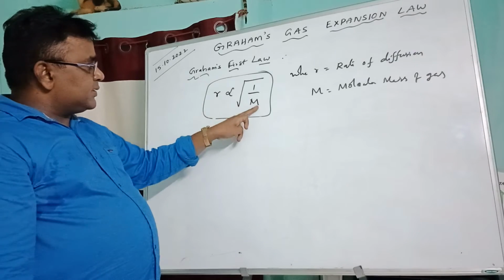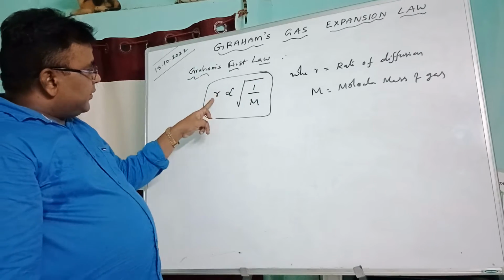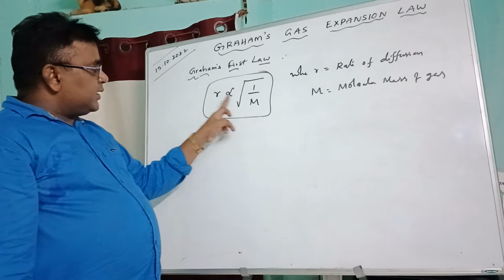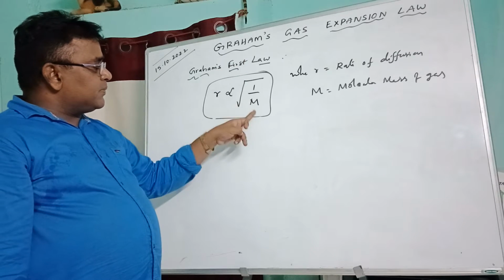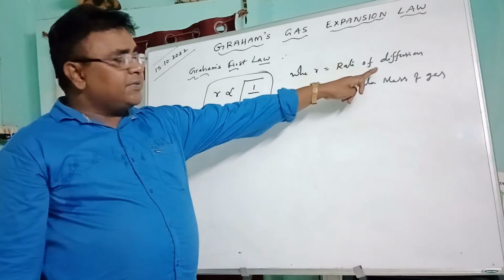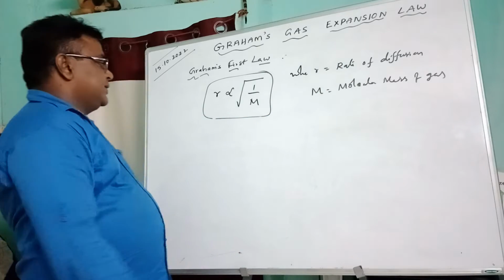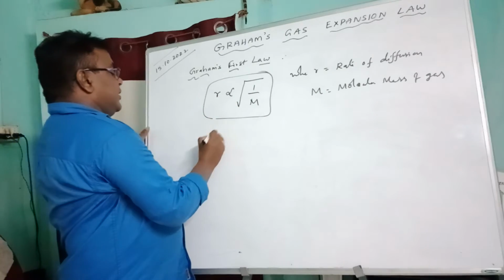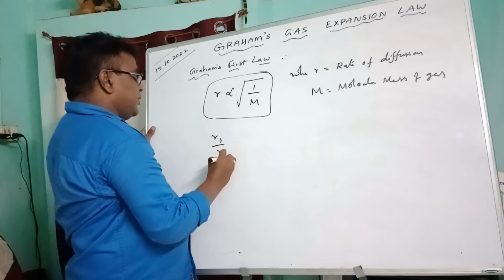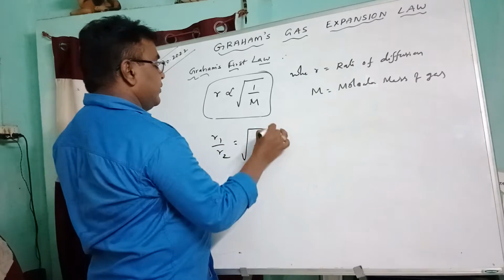When R decreases, m increases. So according to the first law, the rate of diffusion R is inversely proportional to the square root of m, the molecular mass. Here R is equal to the rate of diffusion and m is equal to the molecular mass of the gas. So it is written as R1 by R2 is equal to root of m2 by m1.